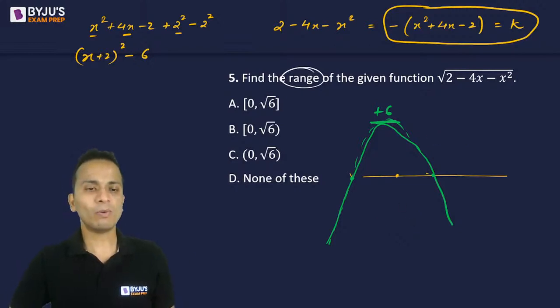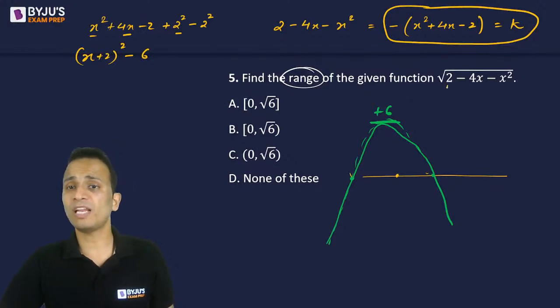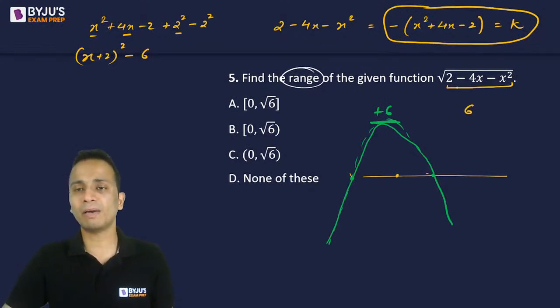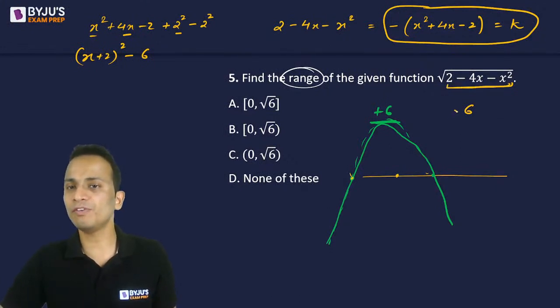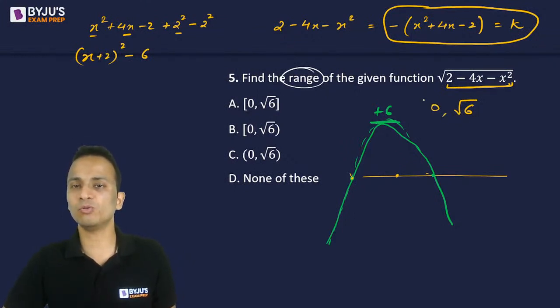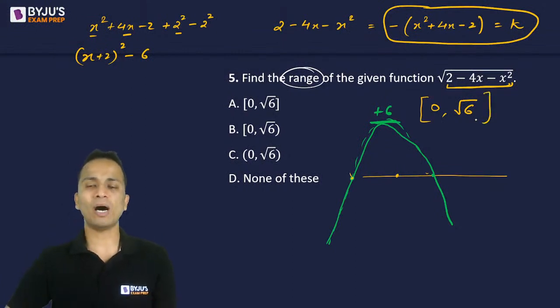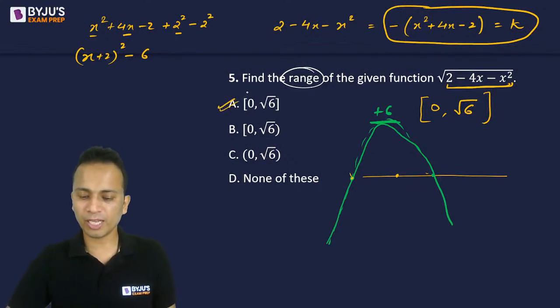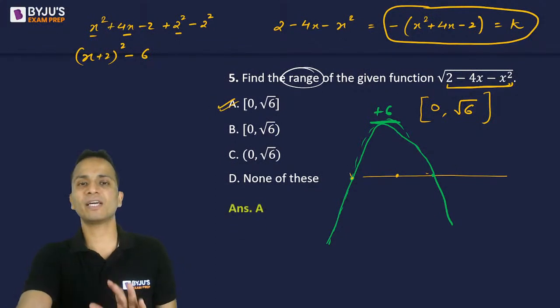Done. So now I can say that the maximum value of whatever is inside the under root is plus 6. Now the minimum value that it can take will be 0, because inside the square root sign, the value cannot be negative. So since the maximum value of this is 6, the maximum value of the function will be equal to under root 6, and the minimum value will be equal to 0. So the final answer will be from 0 up till root 6, both included. So this will be the final answer, and that is option A. Sonali and Angela both have given the correct answer.